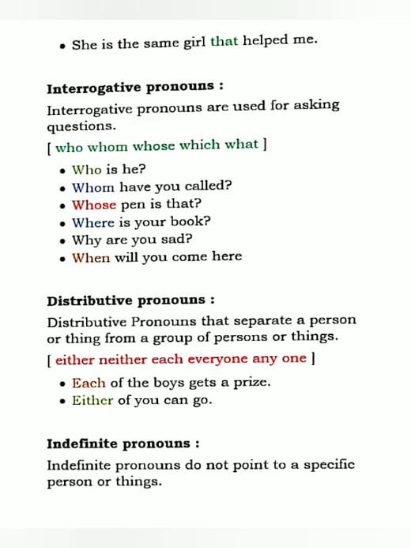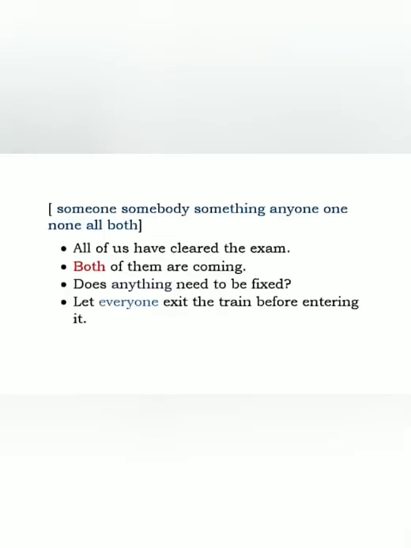So now comes the last one, indefinite pronoun. We all know what an indefinite pronoun is. Indefinite pronouns do not point out a specific person or thing. For example, someone, somebody, something, everyone, everybody, anyone, anybody, one, none, all, many, both, etc. Okay, these are some examples of indefinite pronouns. So let's see some examples. All of us have cleared the exam.